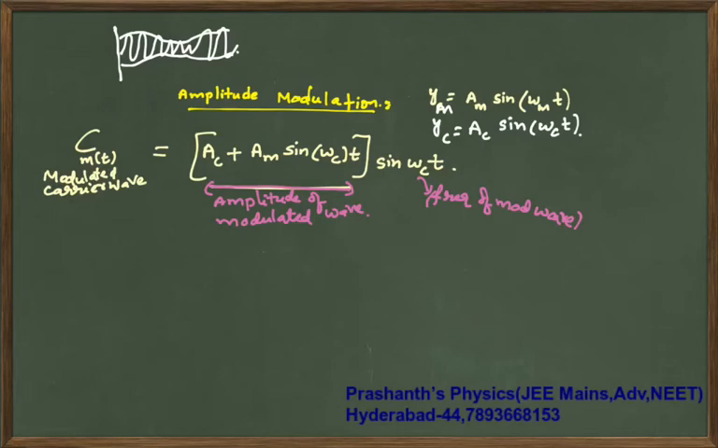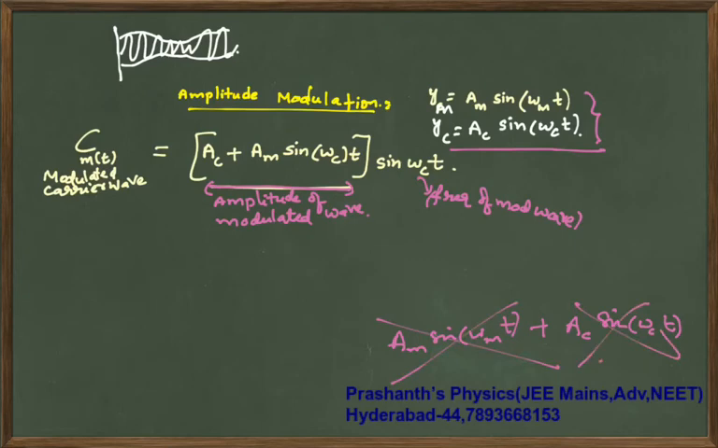Now why did this happen? Why is it happening like this? Why are you not adding, like in SHM where you combine two SHMs, or in waves where you combine waves? So why are you not writing superposition? Why are you not writing AM sine of omega m into t plus AC into sine of omega c into t, like this?